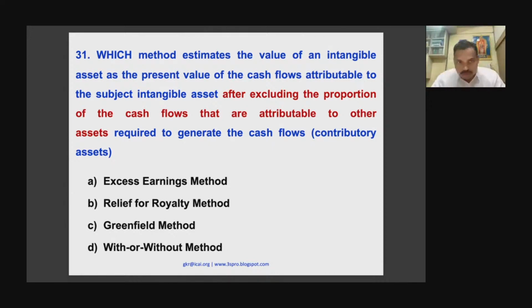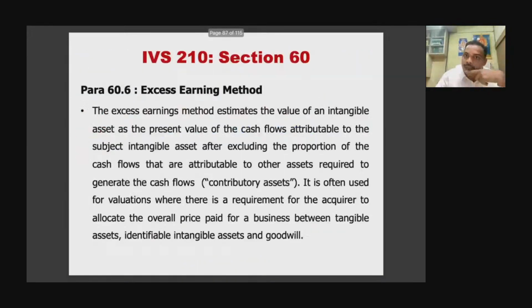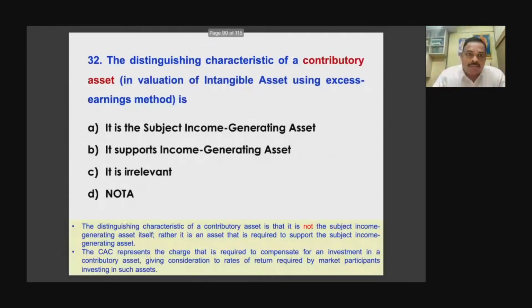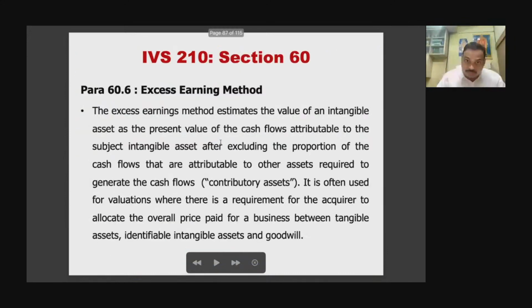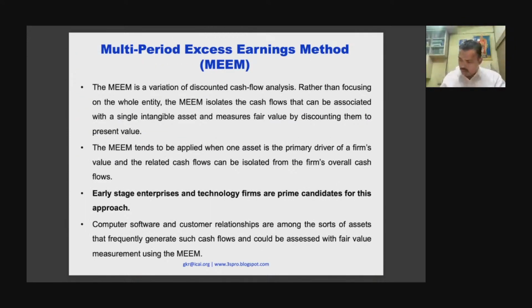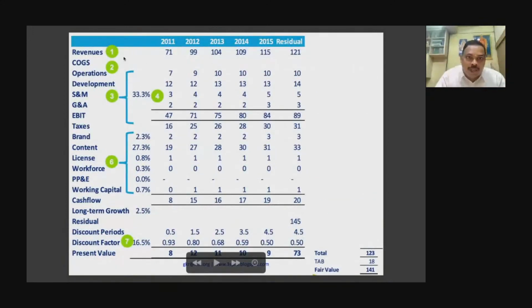So now what you will do, how will you actually do the valuation under multi-period excess earnings? Okay. These steps are very, very important. Multi-period excess earning usually follows the following steps. Okay. Now, in this, you need to understand something very, very important term called contributory asset charge. Now, in excess earning method, you will calculate the revenue minus expenditures. You will get the net income. Now, when you get the net income, I am going to show you one table. Look at this. Revenue, cost of goods sold, operating expenses, EBIT. You got it? Super.